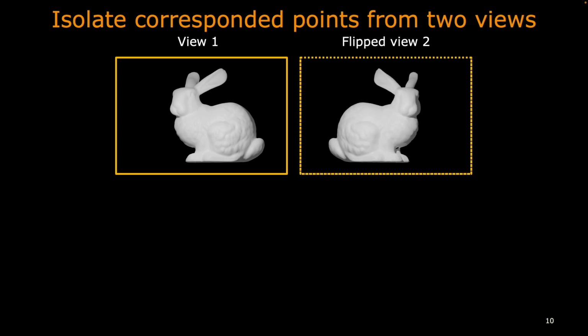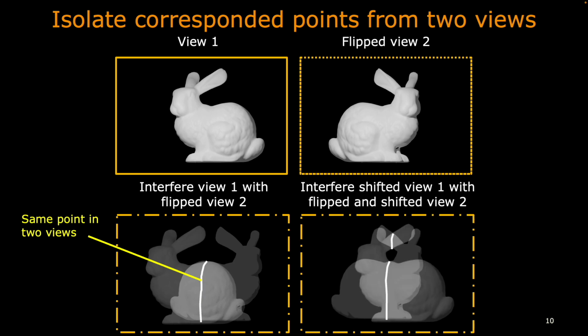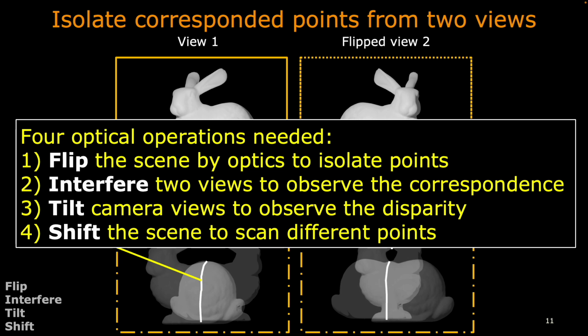One way to do it is to optically flip view 2 and interfere with view 1. So only the points overlaid with itself, as on the white line, can be interfered. It means we find correspondence in two views and thus can solve depth from disparity. If the overlay is shifted by a different amount, we can isolate different scans of points and find their correspondence. Overall, we need 4 optical operations: flip, interfere, tilt, and shift to fully reconstruct the 3D target. In the later slides, I will go over how to implement these 4 steps optically.